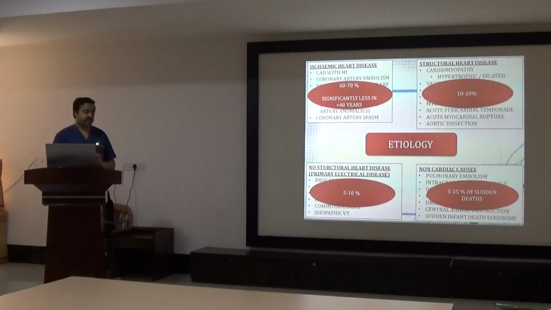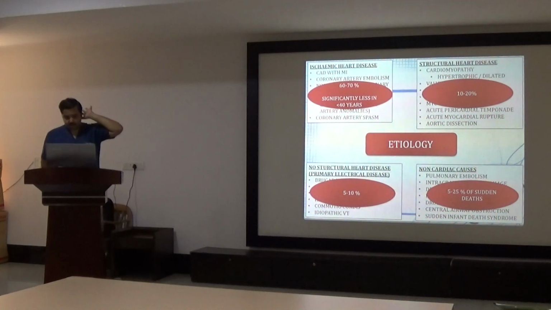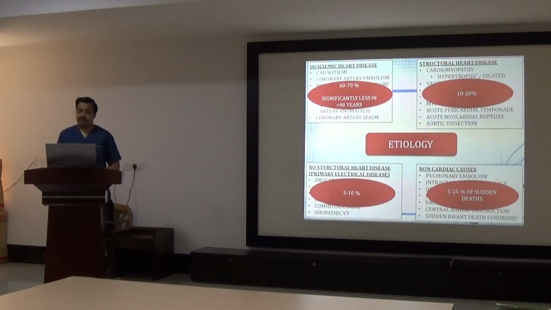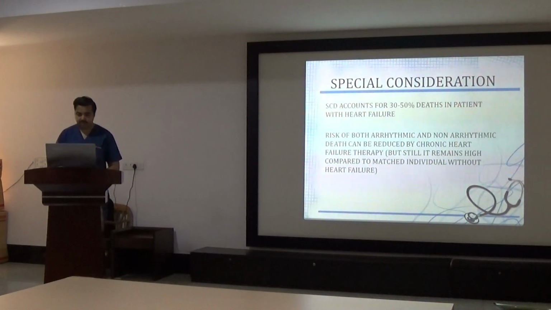So if you look at percentage-wise, 60 to 70% is ischemic heart, significantly less in less than 40 years. In less than 40 years, the common is structural heart, which is overall 10 to 20% of sudden cardiac arrest, and 5 to 10% is non-structural heart disease. This is not considered in sudden cardiac arrest because it's not cardiac.